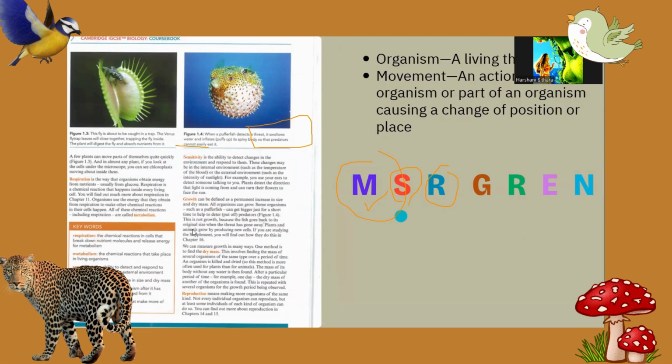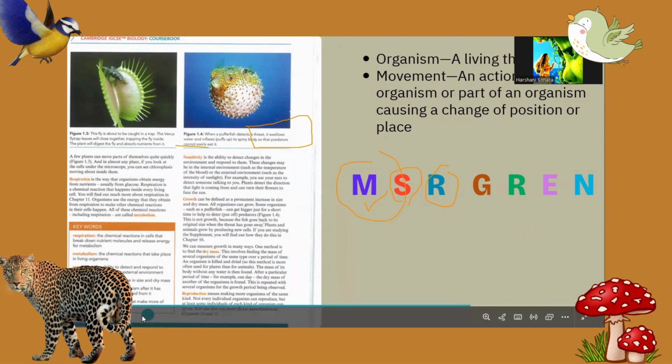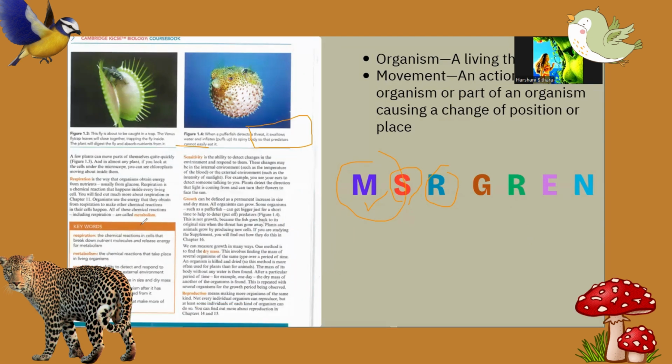Now we will discuss G. G means growth. This is a short way to understand what we are learning, a memorable way we can keep in mind the seven characteristics of living things. Right. What is the term for growth?